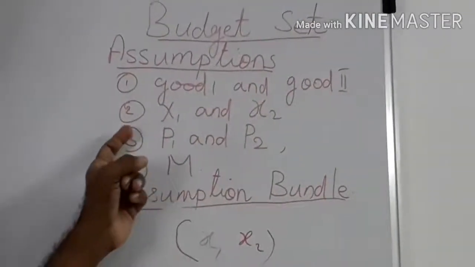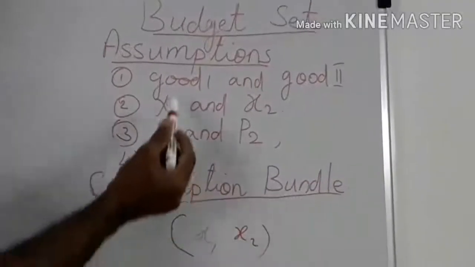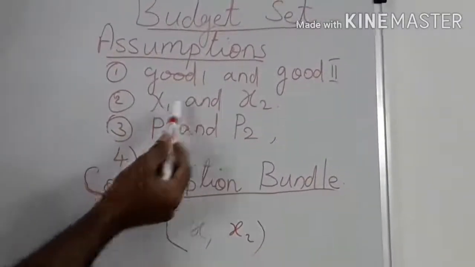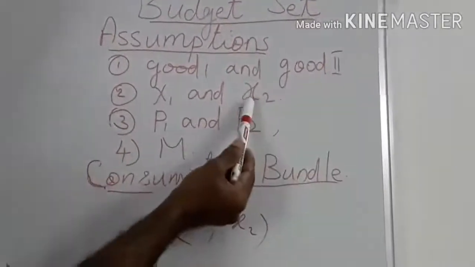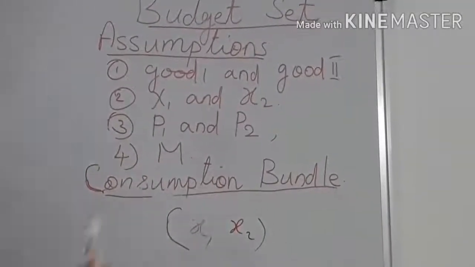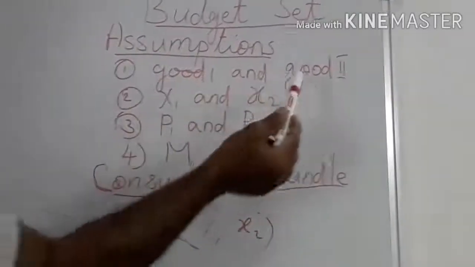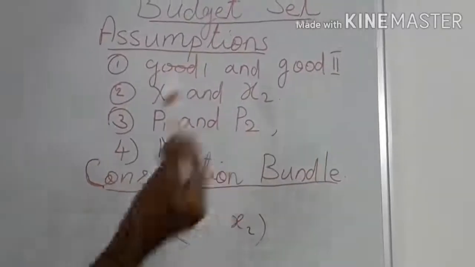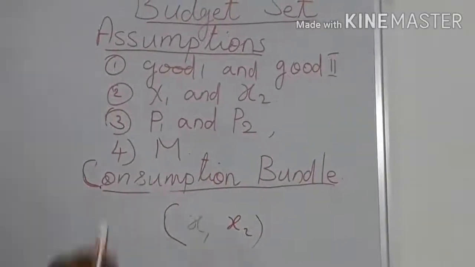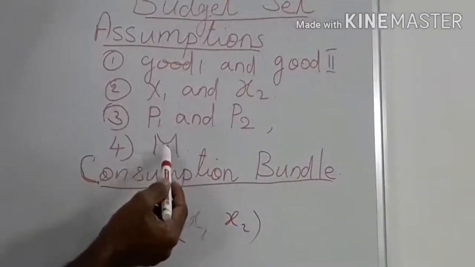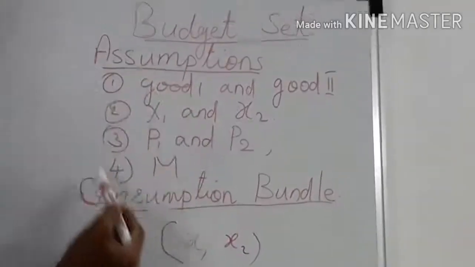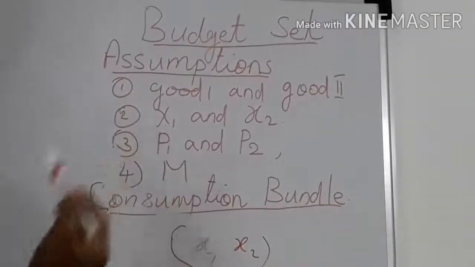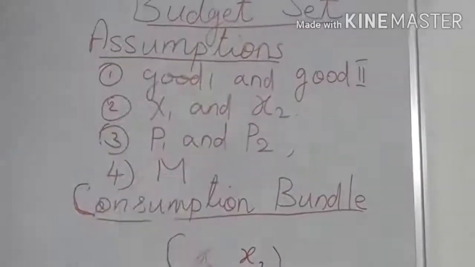The second assumption is that the quantity purchased of good 1 is x1 and that of good 2 is x2. Then price of good 1 is p1 and price of good 2 is p2. Then the income of the consumer is m. These are the four assumptions that we make before studying budget sets.